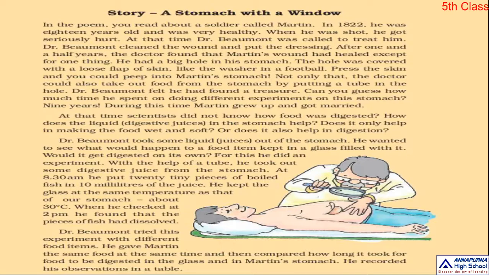By doing these experiments, he gave a conclusion. What kind of conclusion? He did the experiment using different food items and found that food digests faster in the stomach than outside.